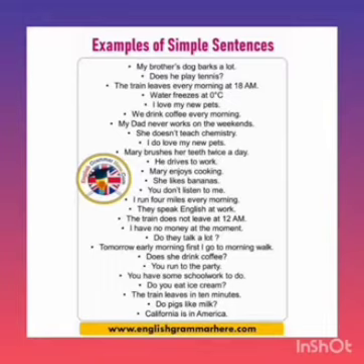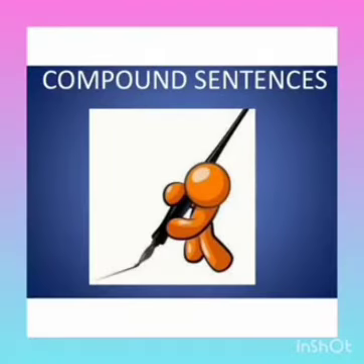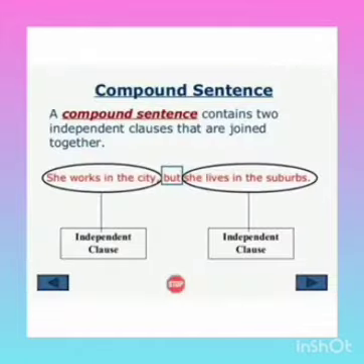So in all these sentences we have a subject and a verb, and it gives complete meaning to the sentence, and it has one main clause. So it is categorized under simple sentences. Now let us discuss the second type of sentence, which is called a compound sentence. What is a compound sentence? A compound sentence consists of two main clauses or independent clauses joined by a conjunction such as but.